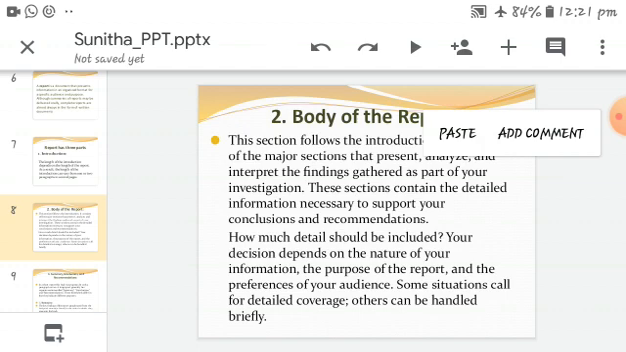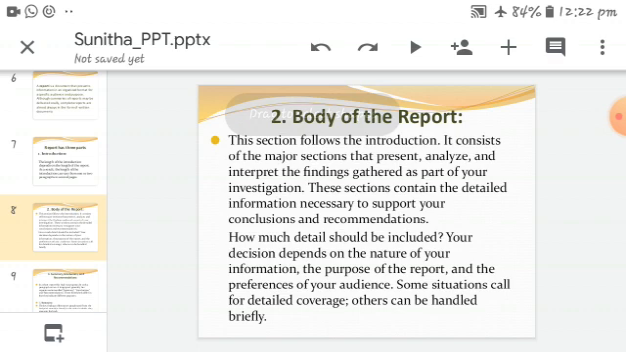Though most of a report is not important to elaborate, in some situations it is important to cover everything from A to Z. That depends on the topic, the situation, and the issue. So here we are explaining the body of the report. Some situations call for detailed coverage, and some information should be given in a clear description, while for other information a brief is enough.